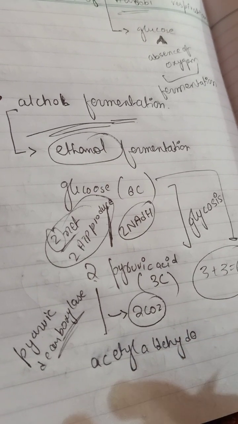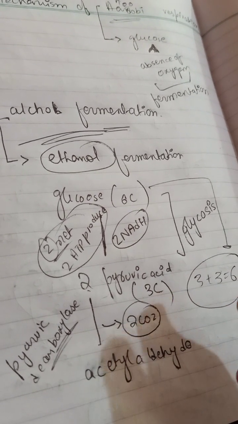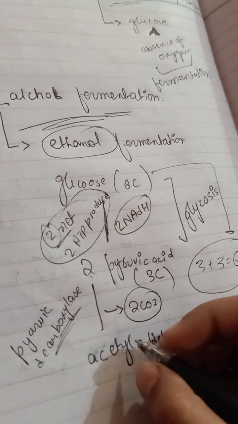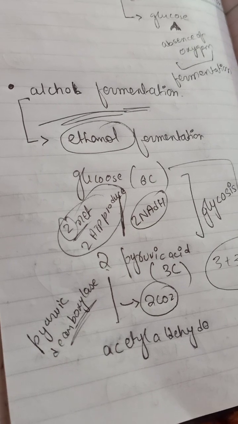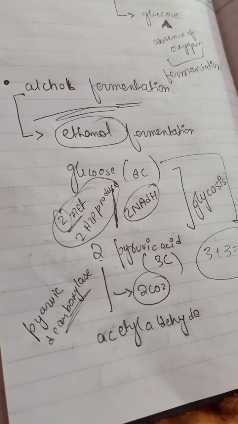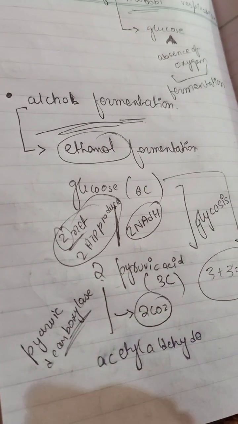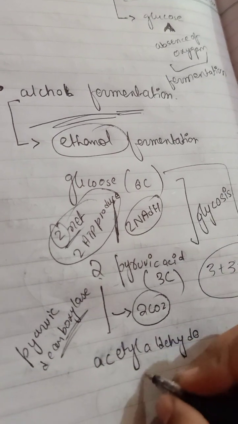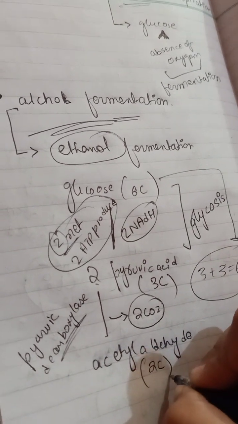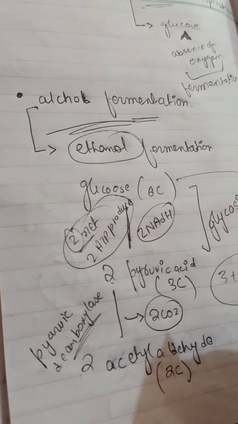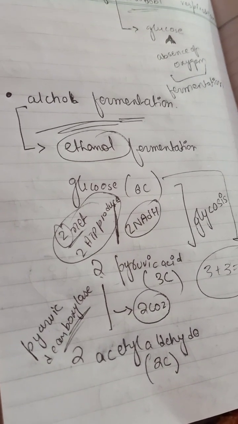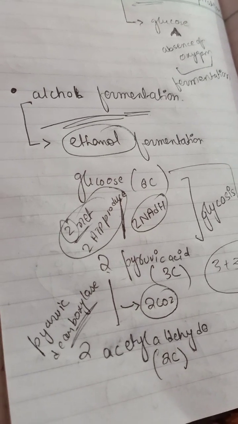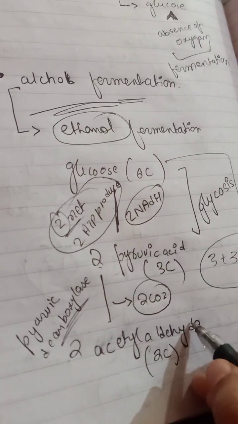After that we have acetaldehyde, which is a 2 carbon molecule, and 2 molecules of acetaldehyde are formed.